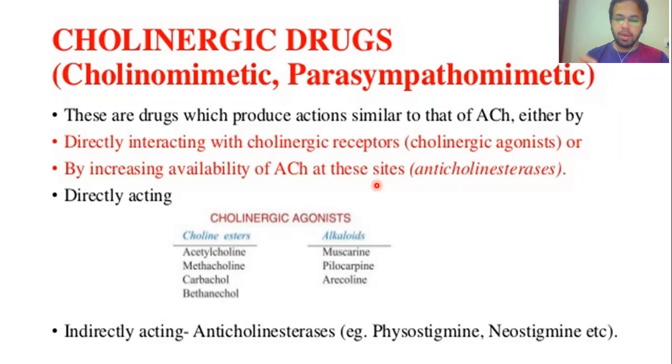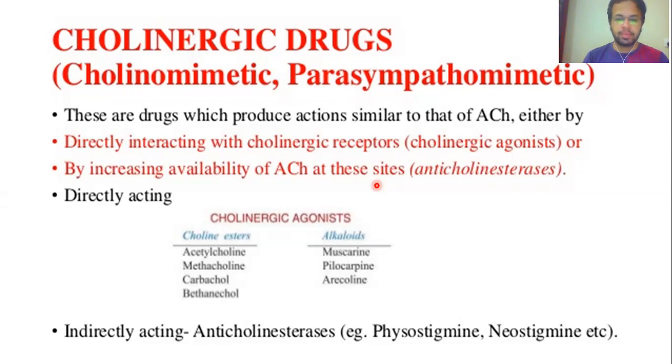What have I said? What are direct acting muscarinic agonist drugs? These drugs resemble the structure of acetylcholine. They are analogs of acetylcholine, and they directly bind and stimulate the muscarinic receptor. So they are known as direct acting muscarinic agonist drugs. And what are indirect acting muscarinic agonist drugs?